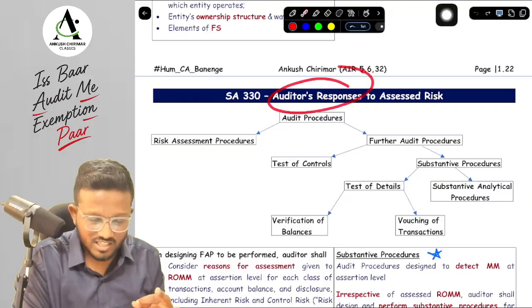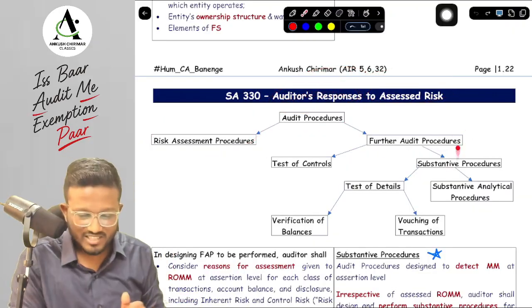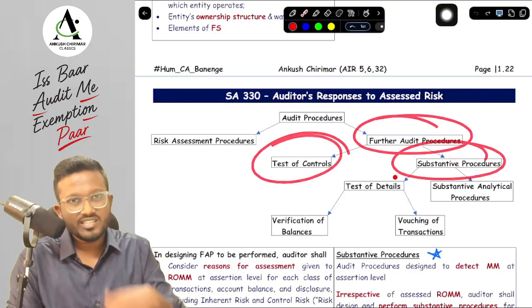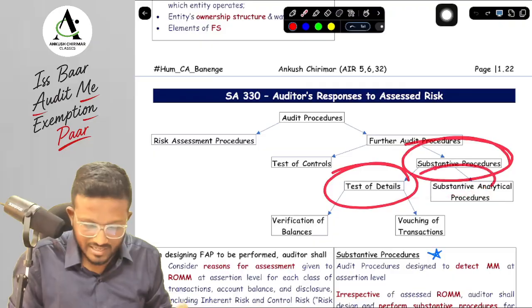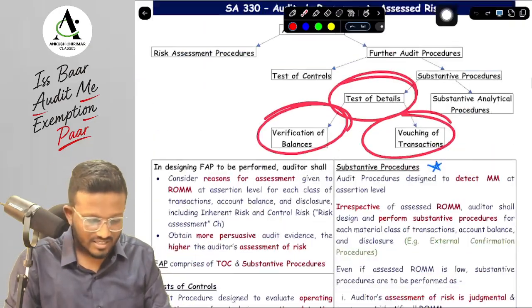SA 330, auditor's responses to assessed risk. The audit procedure is divided into two parts: risk assessment procedure and further audit procedure. Further audit procedure in two parts: test of controls and substantive procedure. Substantive procedure in two parts: that is test of details and substantive analytical procedure. Test of details in two parts: verification of balances and vouching of transactions.